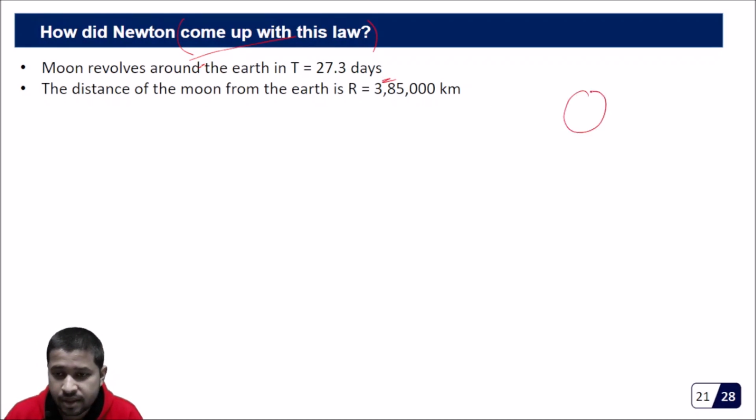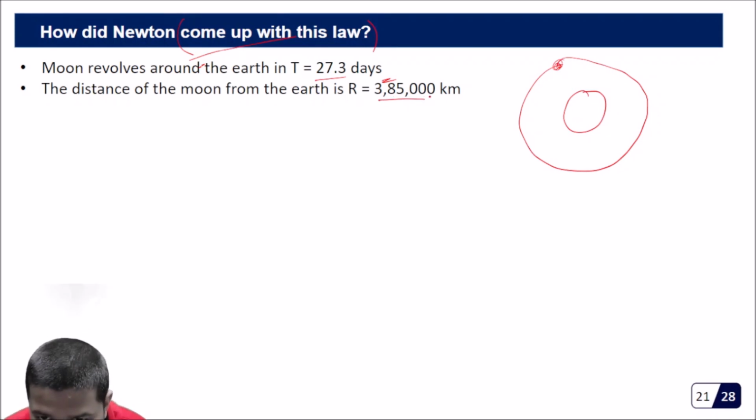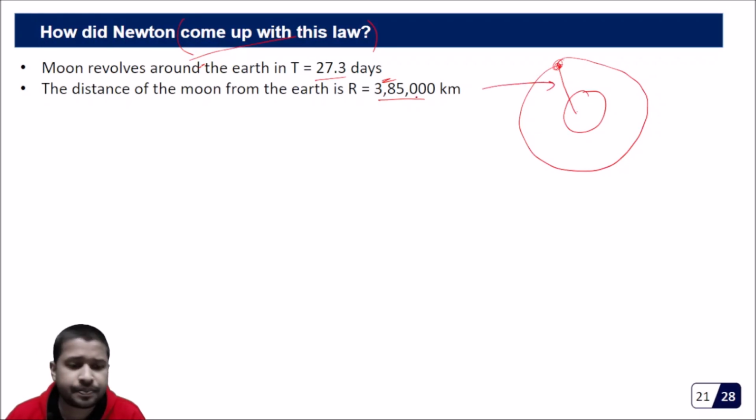If this is the earth and this is the moon, to complete one complete revolution around the earth, it takes 27.3 days. The distance of the moon from the earth is 3.85 into 10 to the power 5 kilometer. So this is the distance.